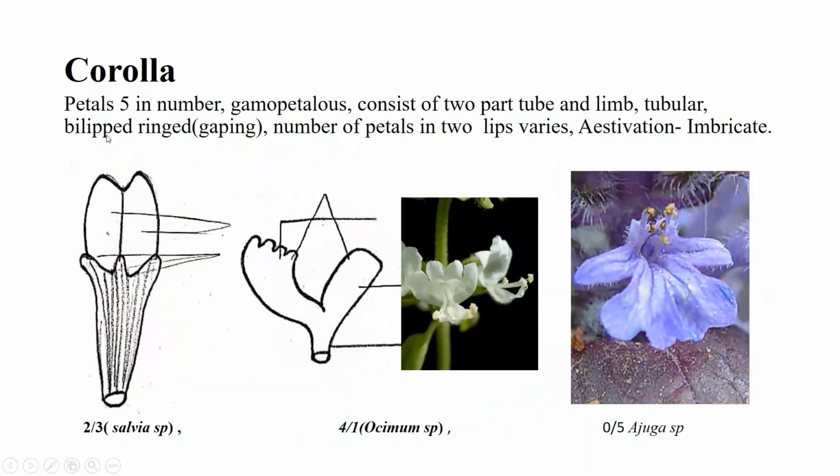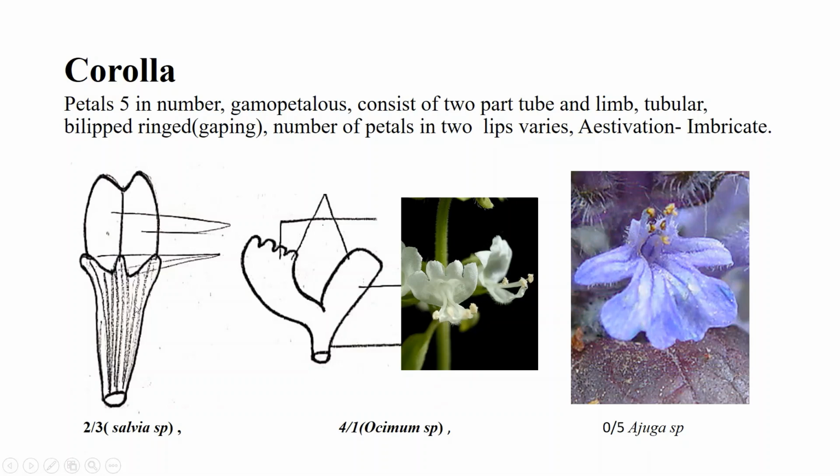Corolla. Petals are 5 in number. Gamopetalous means the petals are fused, and most of the corolla consists of 2 parts. Lower part is the tube part and upper part is the limb part. In this structure you can see this is the Salvia species flower corolla. This is the lower tube part, and this is the upper limb part.